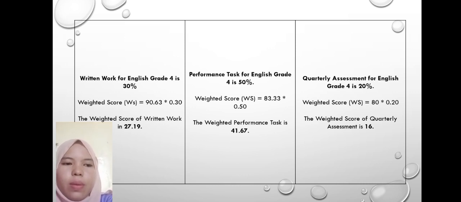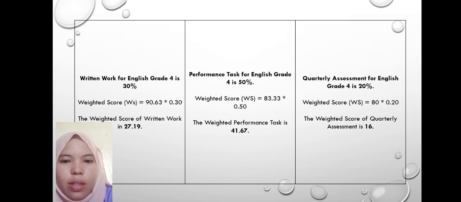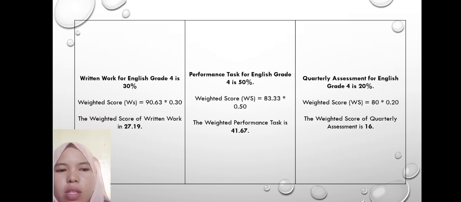Ito yung example. So, in written work, for English grade 4 is 30%. So, para makuha natin yung weight scores, i-multiply natin yung written work kanina, yung total kanina na 90.63 sa 0.30. And the total is 27.19, and that will be the weight score of written work. And the performance task is 50%. Then, ganun din yung gagawin.